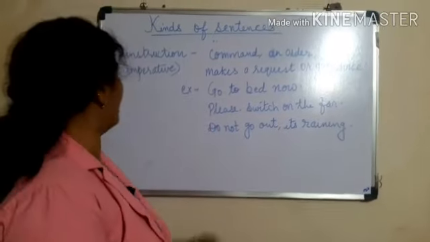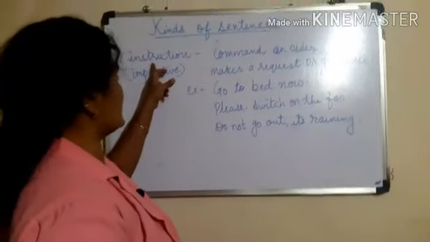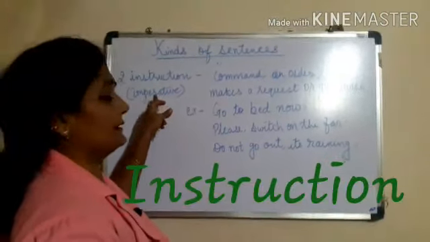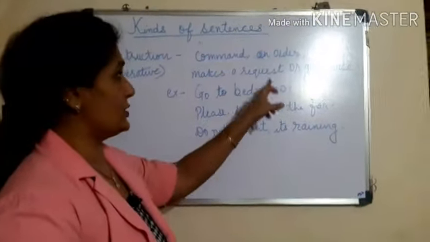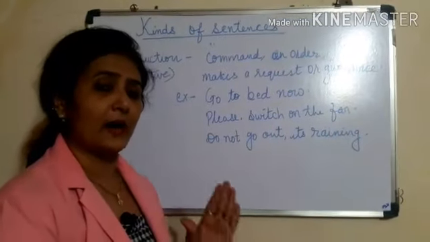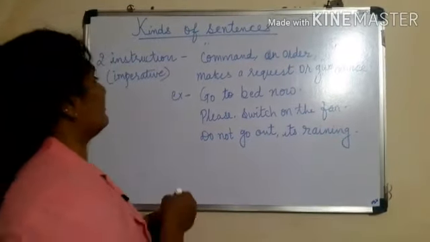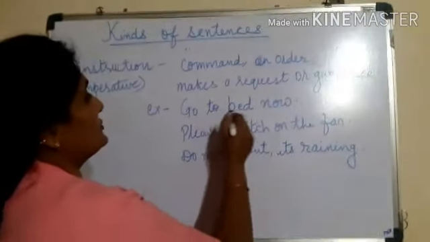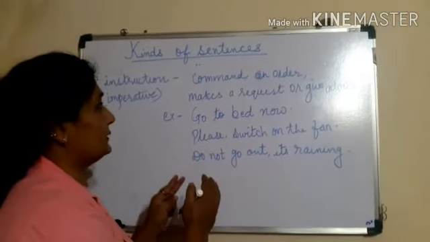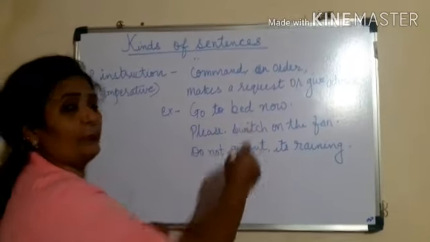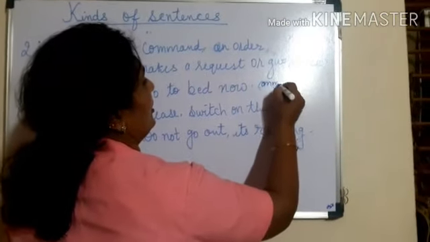Now let's learn about instruction or imperative sentences. Instructions or imperative sentences are sentences which make a command, give an order, make a request or give advice. All of these come under instructions. Let's see the example. The first one is, go to bed now. In this sentence, a command or an order is given to go to bed now. So this comes under command or order.